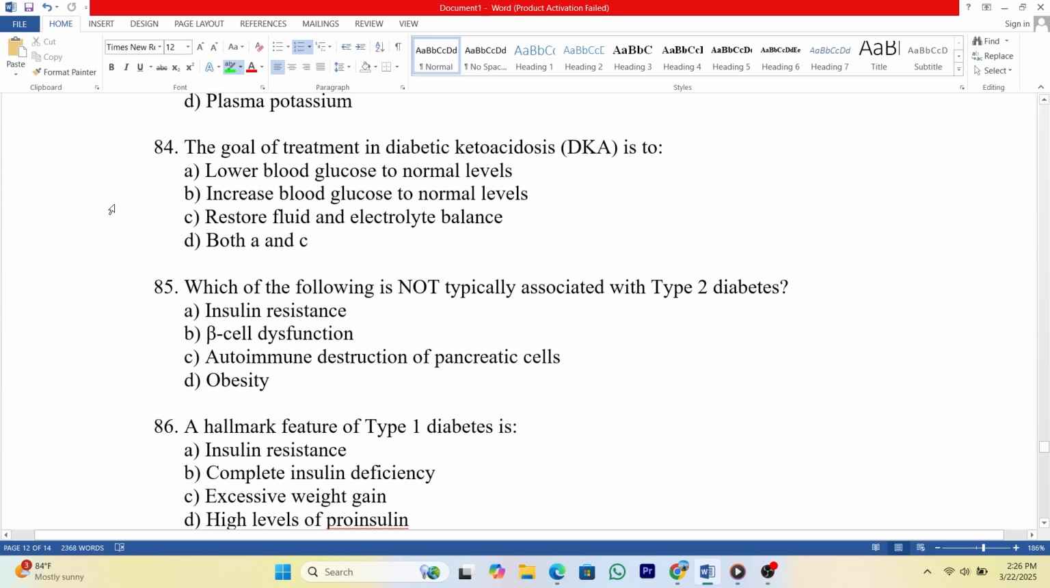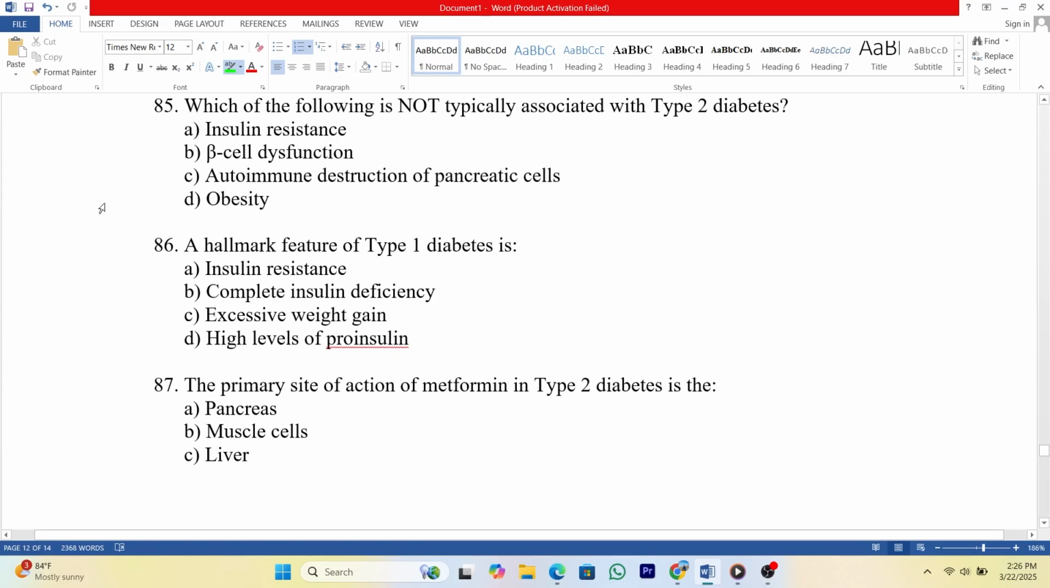84. The goal of treatment in diabetic ketoacidosis, DKA, is to A. Lower blood glucose to normal levels. B. Increase blood glucose to normal levels. C. Restore fluid and electrolyte balance. D. Both A and C. Answer, D. 85. Which of the following is not typically associated with type 2 diabetes? A. Insulin resistance. B. Beta cell dysfunction. C. Autoimmune destruction of pancreatic cells. D. Obesity. Answer: C.